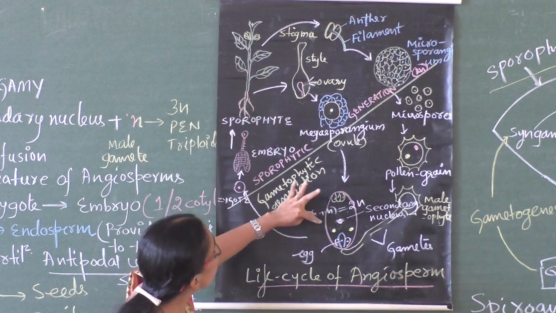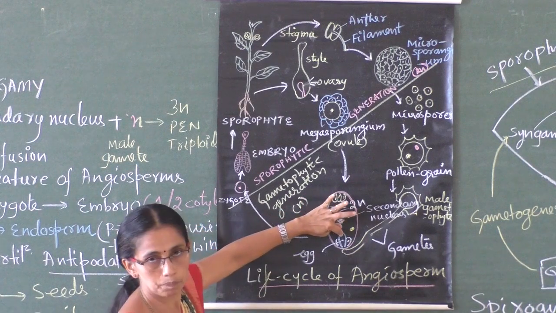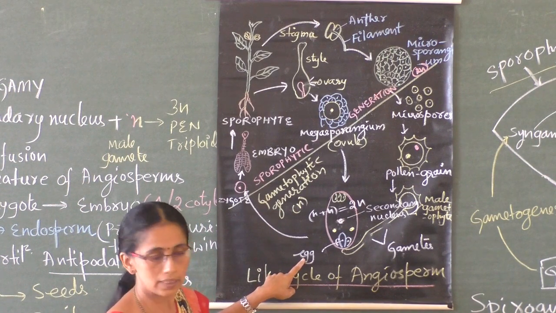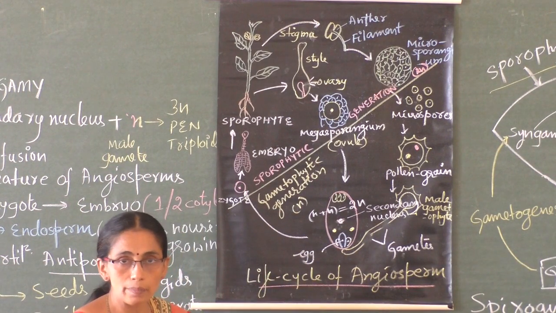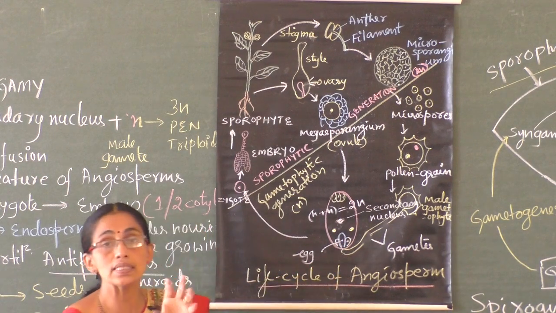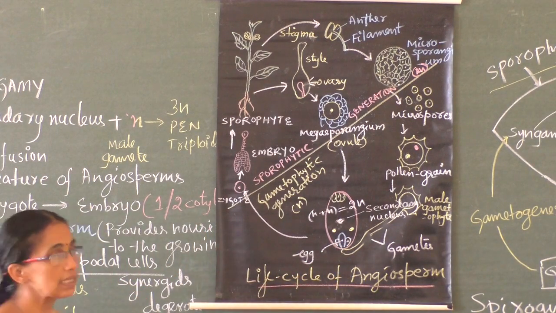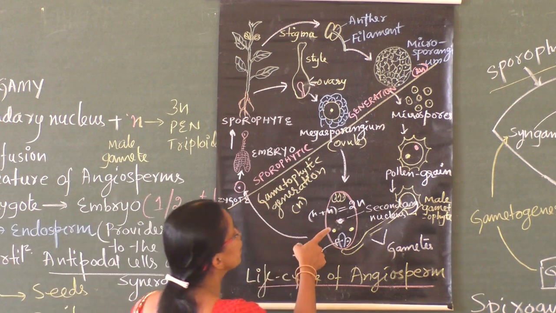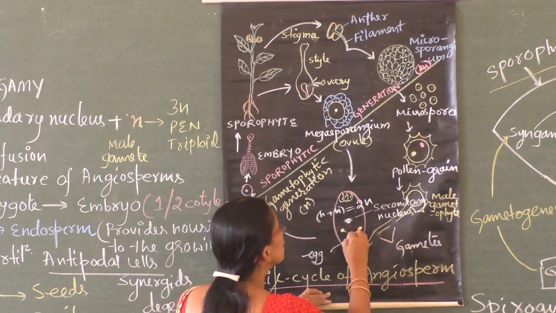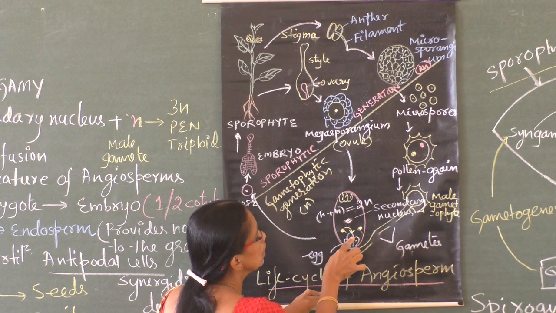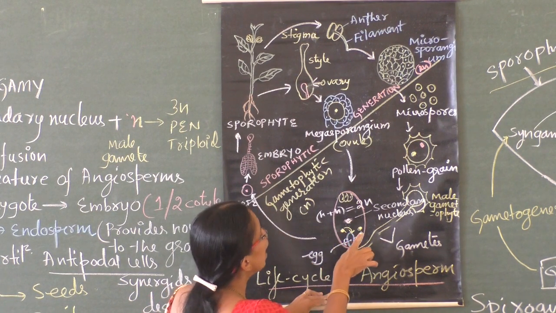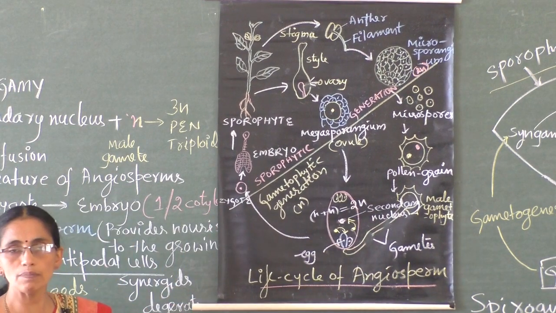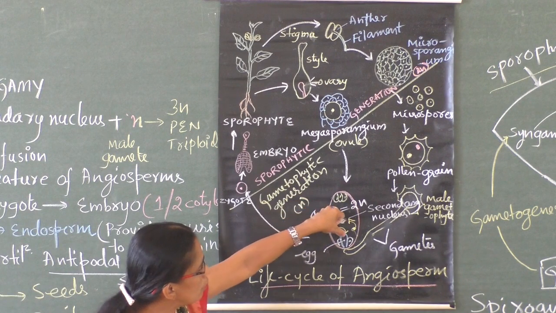Next, one of the male gametes fuses with the egg. What is the egg? The egg is the female gamete. One of the male gametes fuses with the egg, which is called syngamy. What is syngamy? Syn is fusion. Fusion of gametes is syngamy. So one male gamete fuses with this, and the other fuses with this. First we will see that syngamy occurs: fusion of gametes, where one male gamete fuses with the egg.